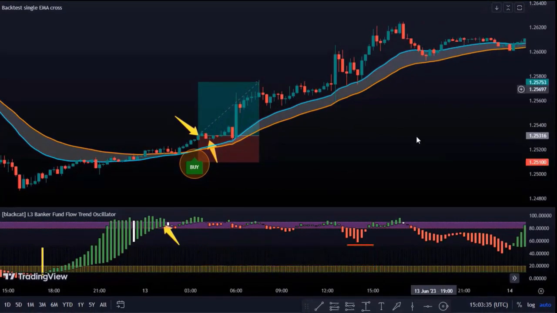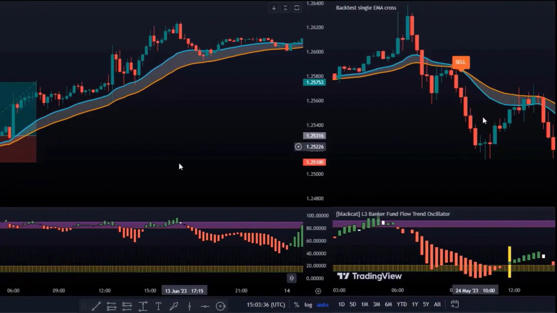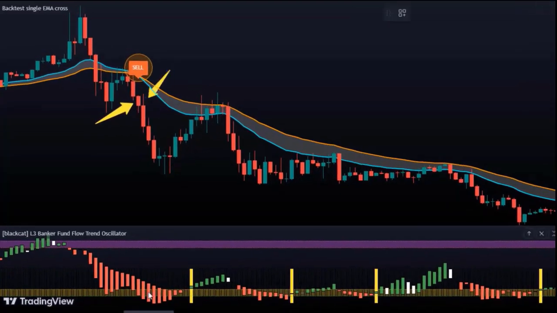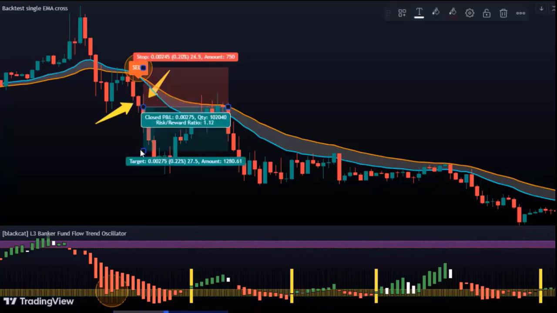Now look at one more short example for full clarity. Now look at the chart: it gives a sell signal and the price is below the crossover. See the second indicator, banker fund flow, whose value is below the 20 level. Now all conditions are met to execute the trade and make a profit.